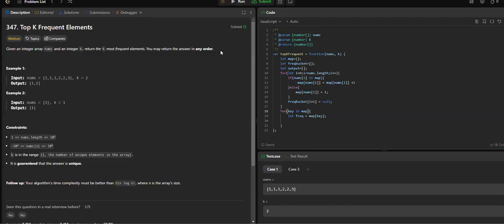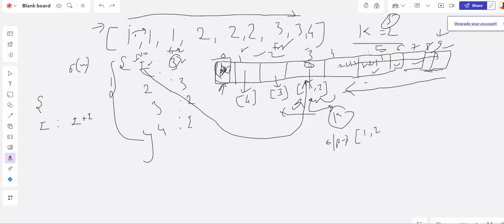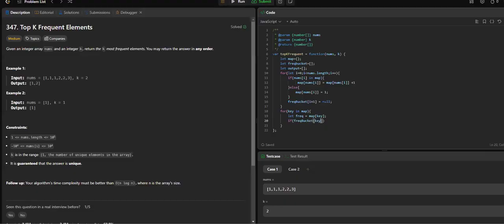So now let's say, if frequency bucket of key, key at third place, right? That means the frequency. If the frequency bucket of frequency equals null, like the very first time we are coming, then what do we do?